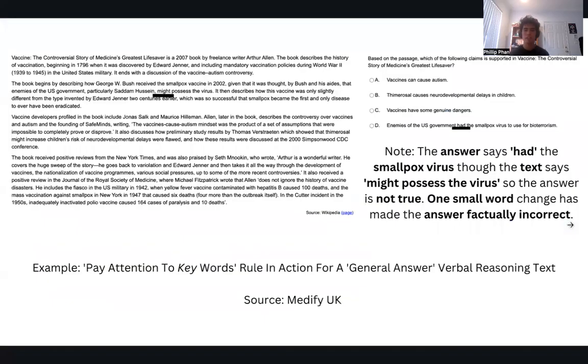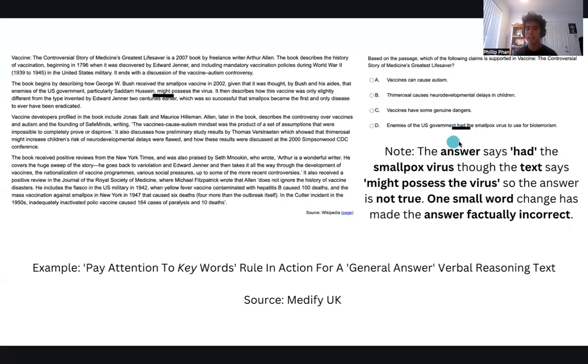Okay, and here's an example right here. This is from Medify UK, and this is the pay attention to keywords rule. This is a text about vaccination, about the history of vaccines and vaccine controversies. But again, that's not the point. So here's a question: based on the passage, which of the following claims are supported in this vaccine book? And here's one of the answer options they propose: enemies of the government had the smallpox virus used for bioterrorism. So pretty much the question is asking us which of the following statements can we see in the text?